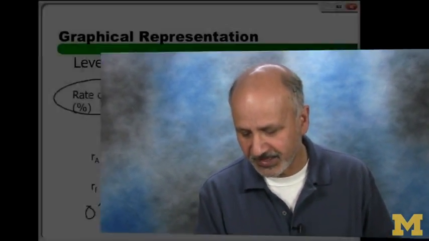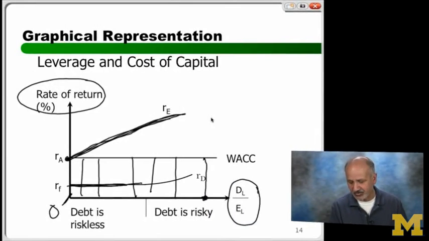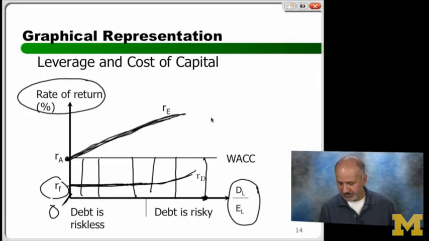But let's see what happens. What happens to the return on equity of the firm as you take more and more debt? It starts going up. Why? Simply because equity is like the owner of the firm, which made the decision to take on debt and pay them first. So look at the return on debt. Initially, it's very close to the risk-free rate. Why? Because with debt, chances of default are very little. But gradually, what happens to the return on debt? It starts going up. Why?